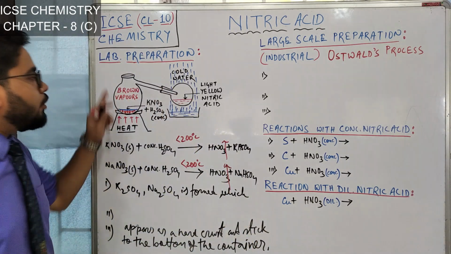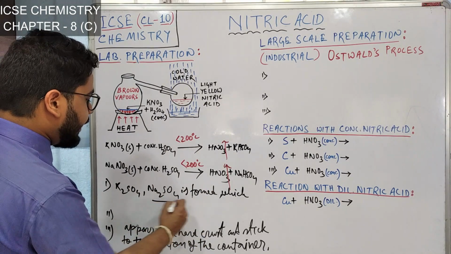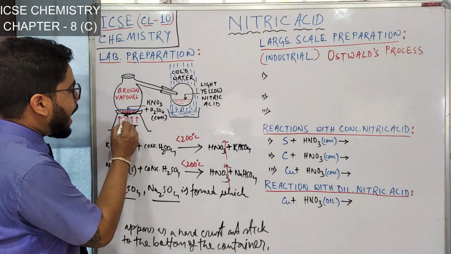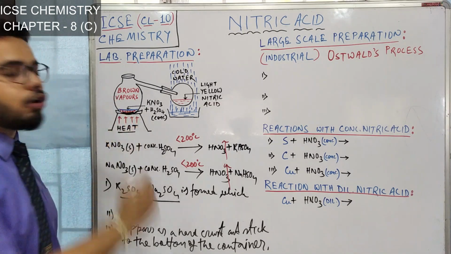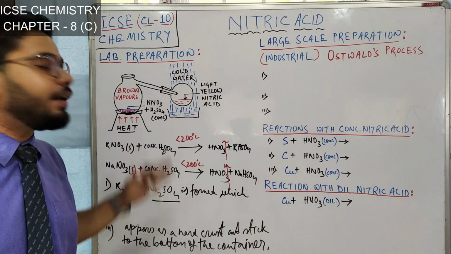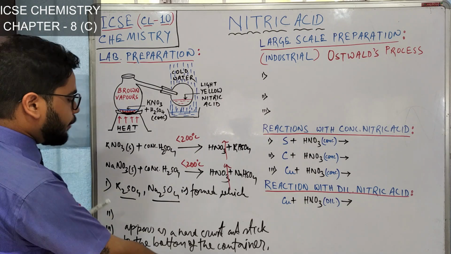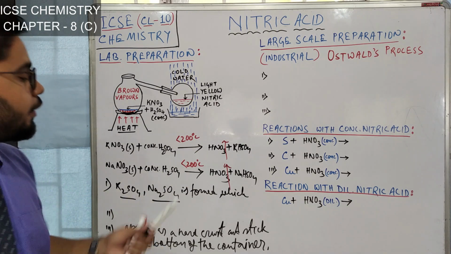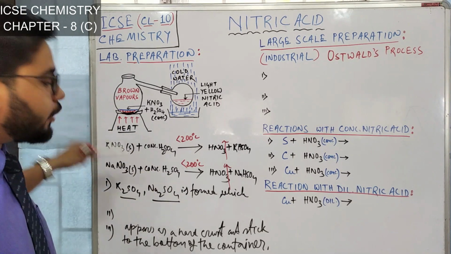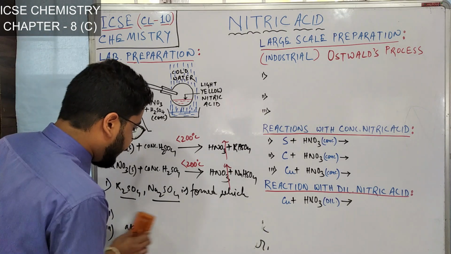That means what? You are using this container to prepare nitric acid, but if this Na2SO4 or K2SO4 is formed, they form a hard crust at the bottom of this container, and so what happens? The heat cannot be distributed to the reagent and the reaction can gradually stop. So this is the first point: potassium sulfate or sodium sulfate is formed, which appears as a hard crust and sticks to the bottom of the container and the heat cannot be distributed. Okay, so this is the first point.